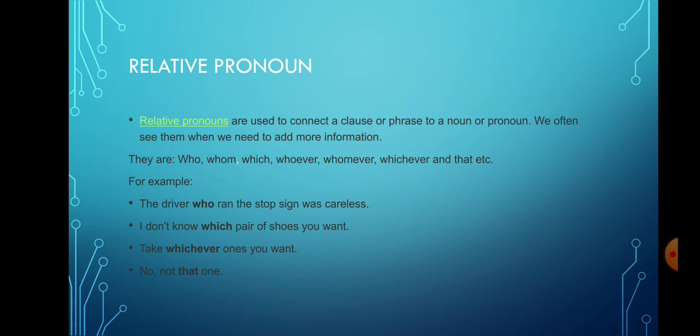For example, the driver who ran the stop sign was careless. I don't know which pair of shoes you want. Take whichever ones you want. No, not that one.